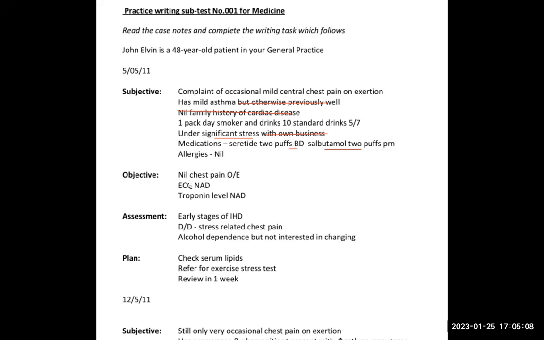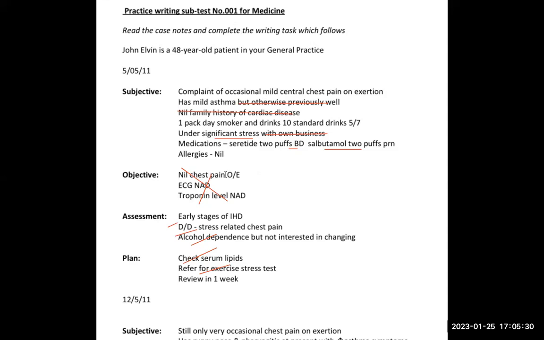On examination, nil chest pain. These all are negatives, so we don't have to write this. Assessment is that he might have early stages of IHD, stress-related chest pain, alcohol dependence. So we advised him to check for serum lipids and refer for an exercise test within a week. So if I have to write from this, I will show you what I would like to write out of this.